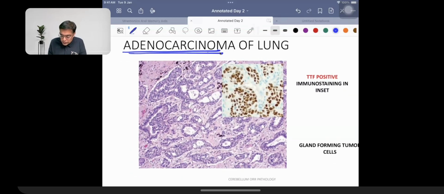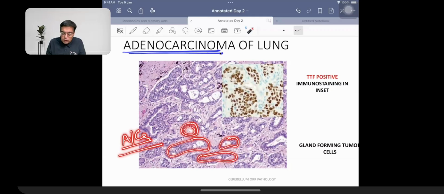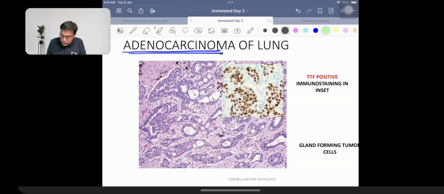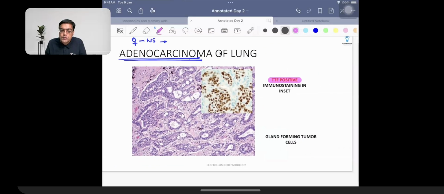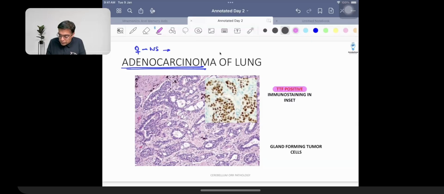Adenocarcinoma is going to be characterized by, this was a separate image-based question in INICET, November 2023. You are going to be having the presence of these gland-like structures. Gland-like structures. So whenever you're going to be having glandular formation, this is what is going to be associated with adenocarcinoma. Adenocarcinoma, right? What is to be remembered over here is the different types of markers. It's an example of a tumor which is going to be having 3 or 4 important types of markers. TTF, surfactant protein A1, that is what we made a mention of.